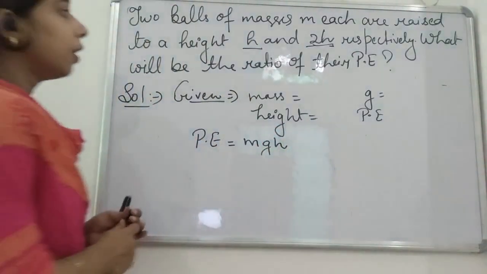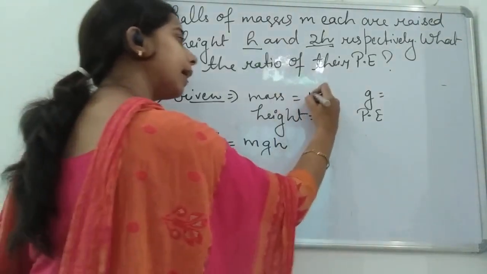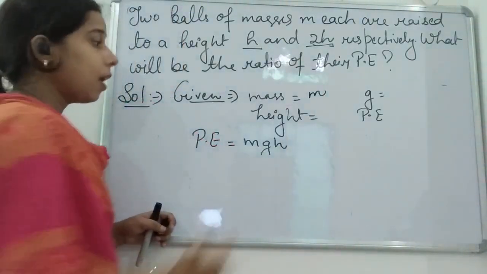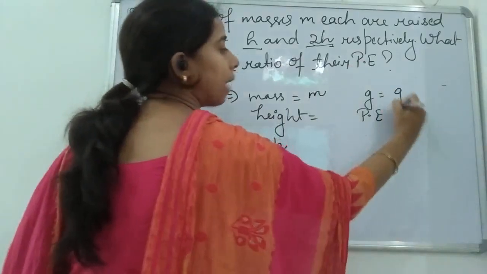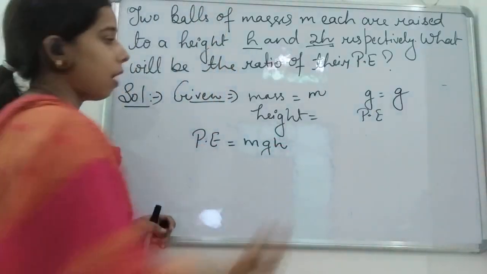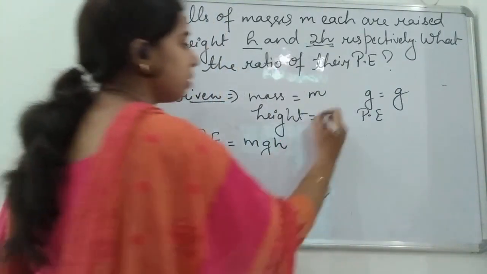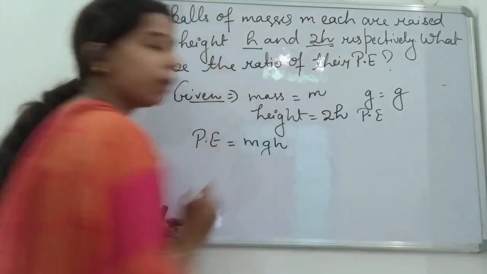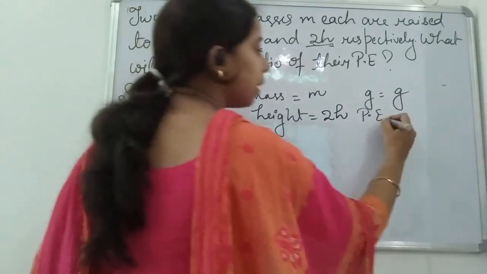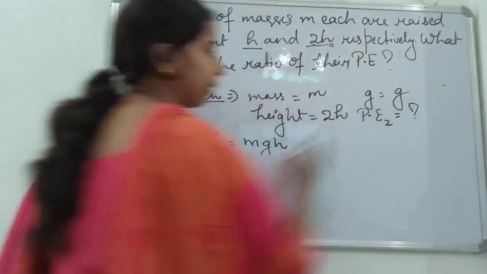The mass of the second ball is again the same, that is m. The acceleration due to gravity is also the same. Height is 2h here. There it was h, now here it is 2h. Potential energy we have to find.